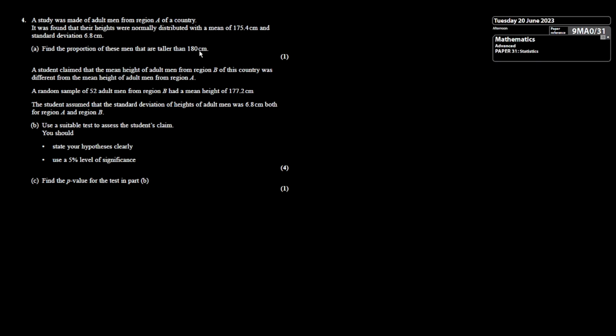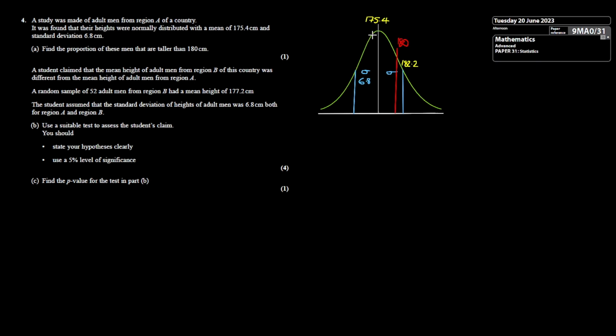Well, I always think in these questions it's worthwhile just drawing out the distribution. It doesn't take a moment, and you can very quickly put the values onto that distribution. So here's a sketch of the normal distribution, 175.4 the mean, 180 the value that we're given to find the proportion of men taller than 180, which means we're going to be looking at this area here. And I've put on the standard deviation of 6.8, both sides away from the mean of 175.4. Okay, the proportion of men taller than 180.